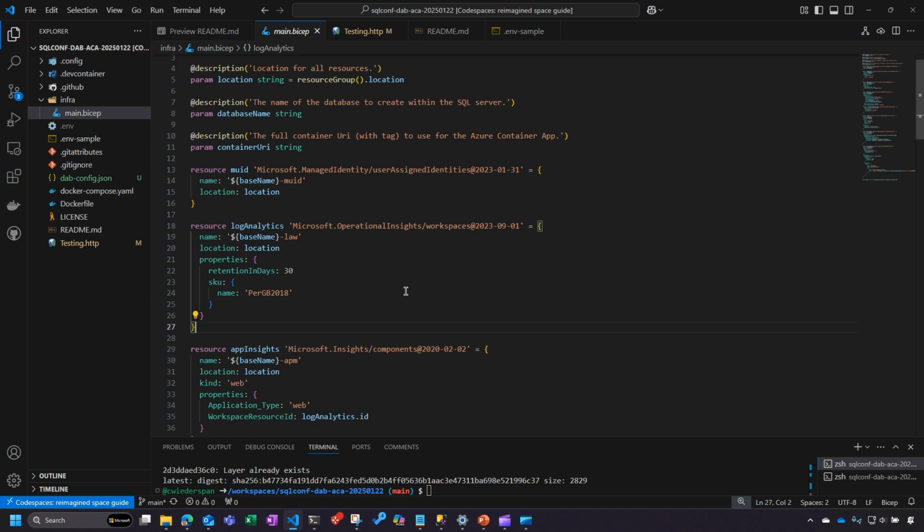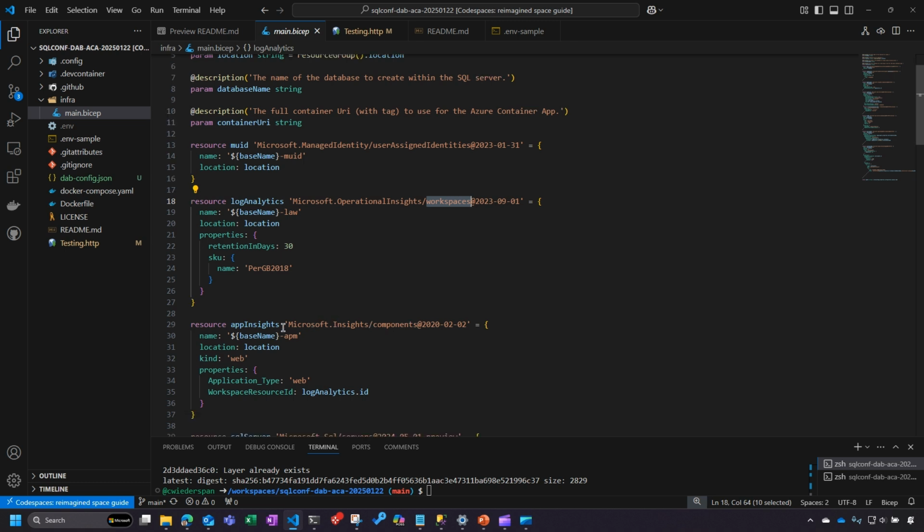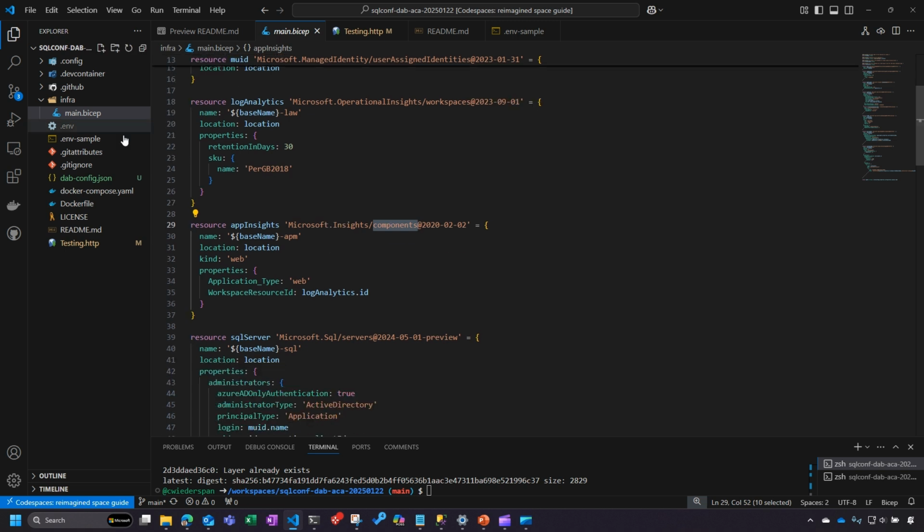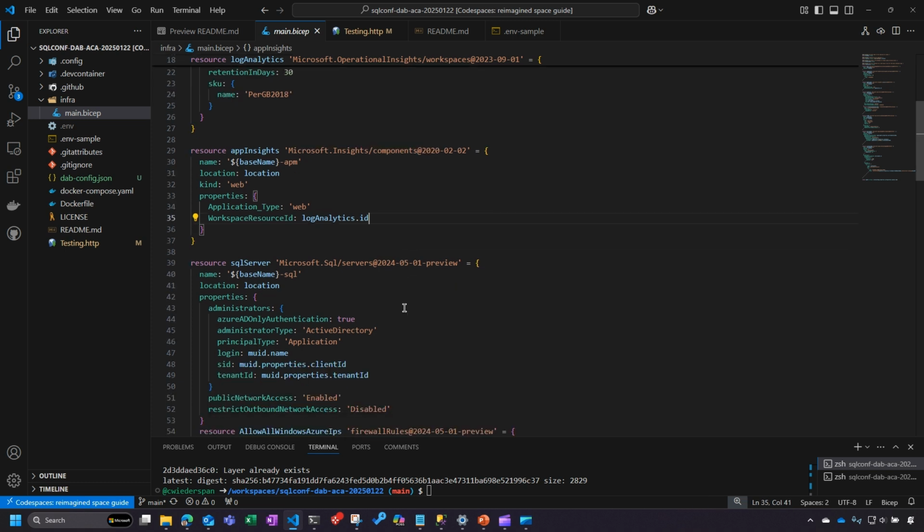Second thing we're going to do, we've got a few infrastructure-y things. We're going to use the Log Analytics workspace. We're going to use App Insights. Those are things that our Azure Container App will actually wire up to, but for the sake of today's discussion, I'm just going to breeze over those.